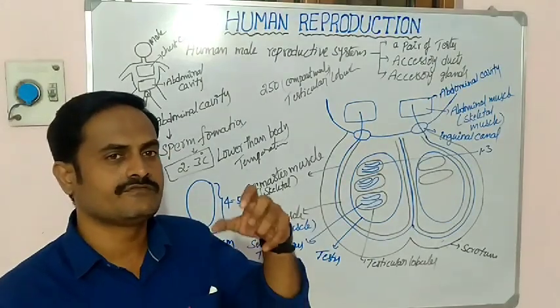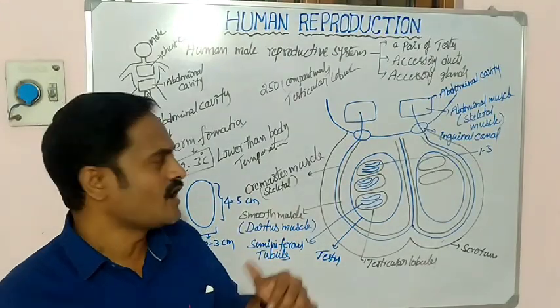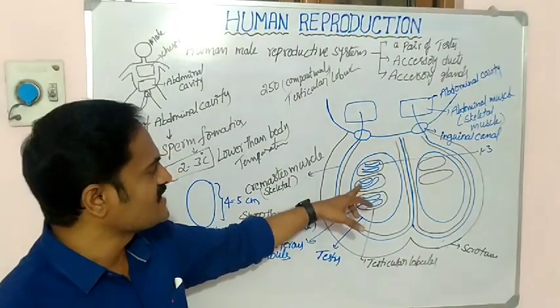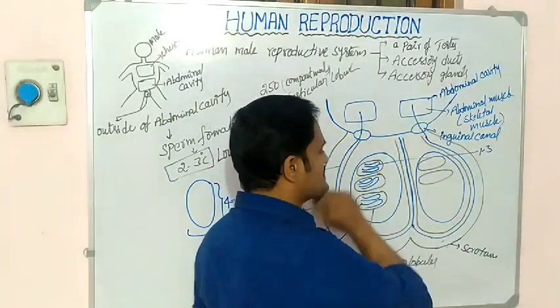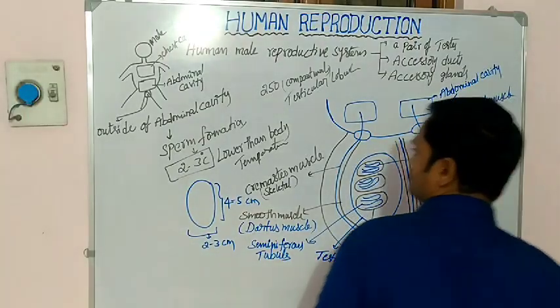Now I am going to take one testicular lobule, and the transverse section of the testicular lobule consists of various arrangements. So what kind of arrangements are present in the testicular lobule? Now I will draw the TS of lobule.